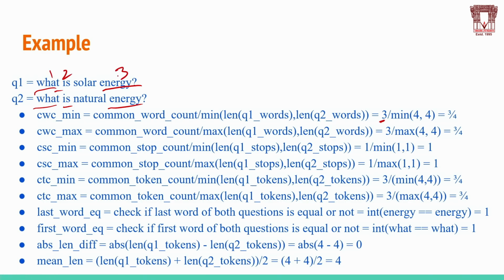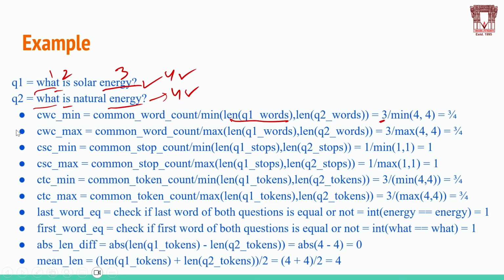1, 2, 3. And the minimum length: the length of words in question 1 is 4, the length of words in question 2 is 4. The minimum will be the minimum of 4 and 4. So common word count min is 3 by 4. Common word count max will be common word count 3 by the max of the number of words in question 1 and question 2, that is 3 by 4.